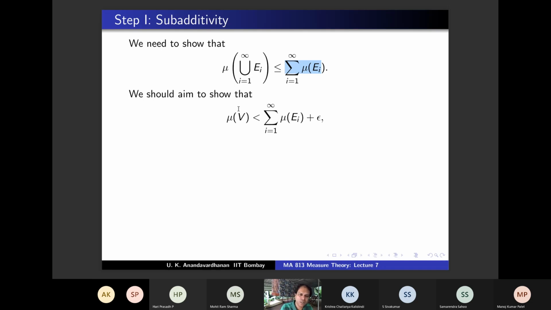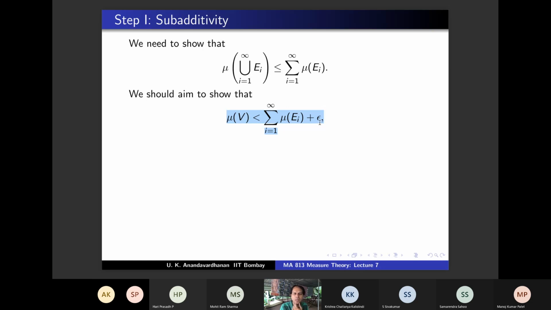And where are we going to show this? What is V and where are we going to show this? So I'm going to show this for every epsilon. I will show this for some V containing union Ei. Is that enough? If I can show this displayed inequality for all epsilon and for some V, an open set containing union Ei, so union Ei is contained in V, then I will get mu of union Ei is less than or equal to this.